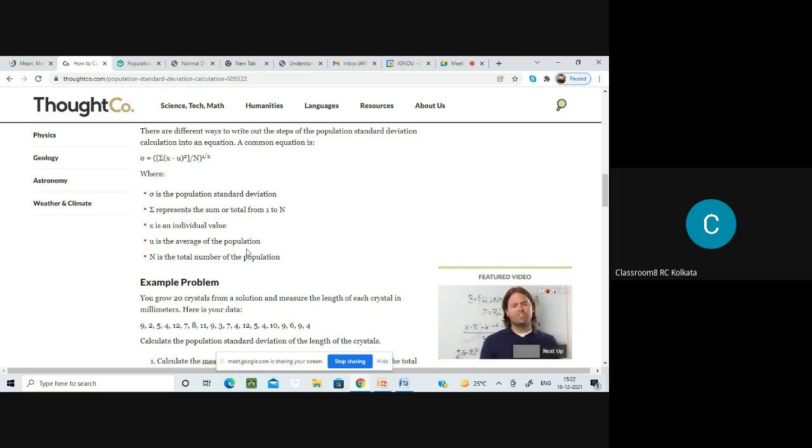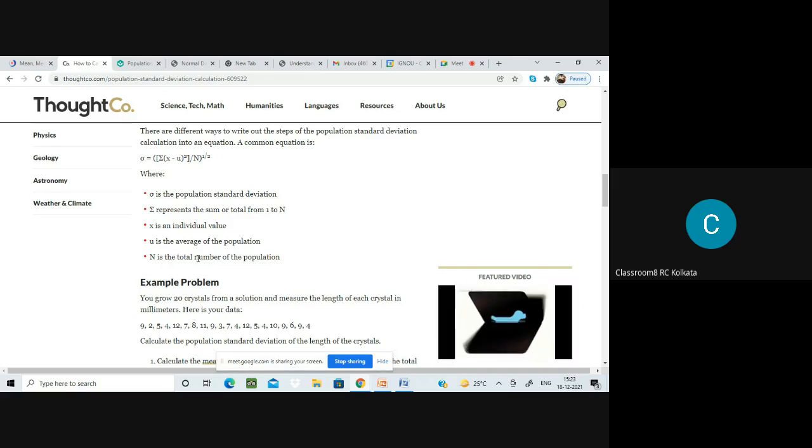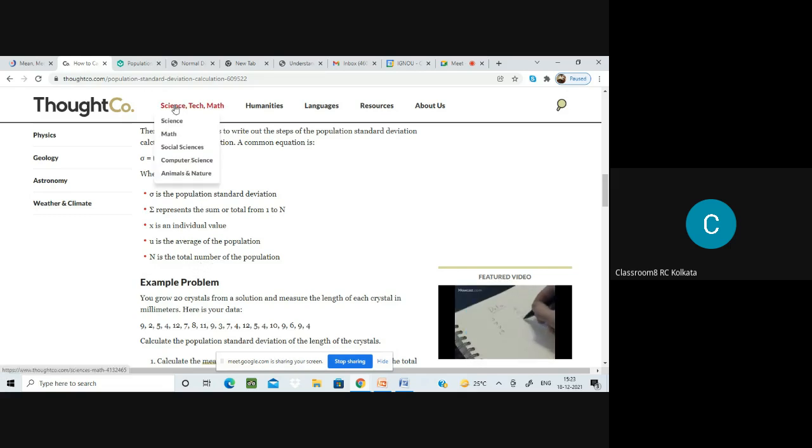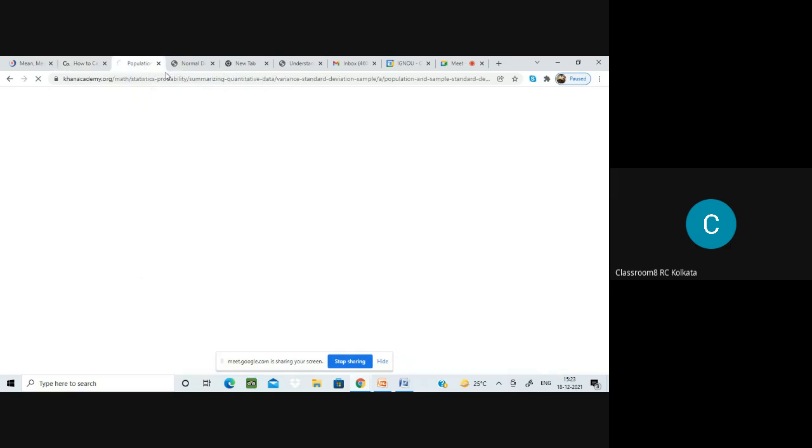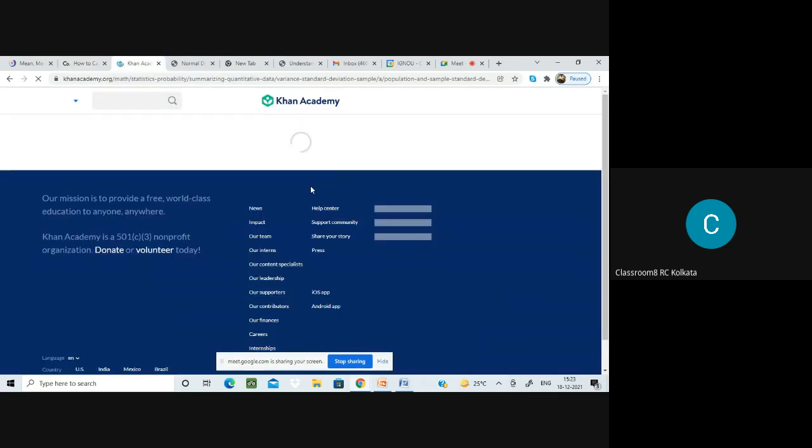So here, mean means, for example, the weight of the apple. Obviously, if you consider the weight or the height or anything, it should be numerical data. And if it is a sample, it should be n minus 1 instead of n. I will show you the population, this one. You will find population and sample both are given.